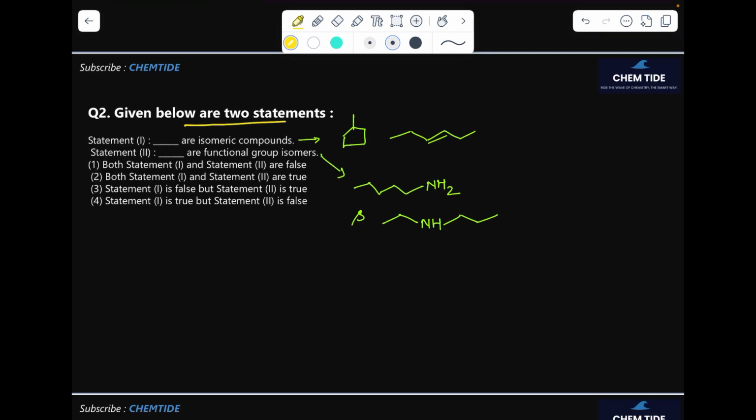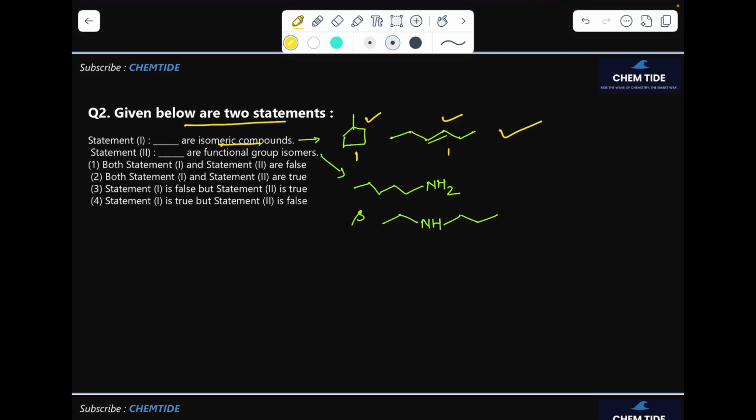Given below are 2 statements. So in statement 1, these 2 are given and they are saying these are isomeric compounds. For isomeric compounds, remember that the molecular formula is the same but the structure could be different. Here we have a total of 6 carbons. Here also let's count: 1, 2, 3, 4, 5, 6 carbons we have. Even the hydrogen and degree of unsaturation are the same for both. Degree of unsaturation 1, here also degree of unsaturation 1. So they could be isomeric compounds. These are ring-chain isomers, so that is right.